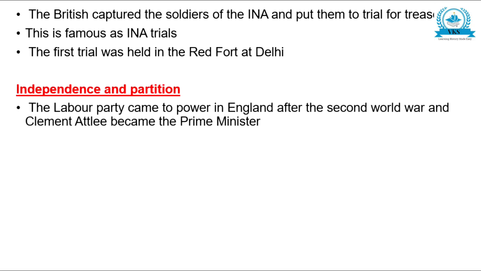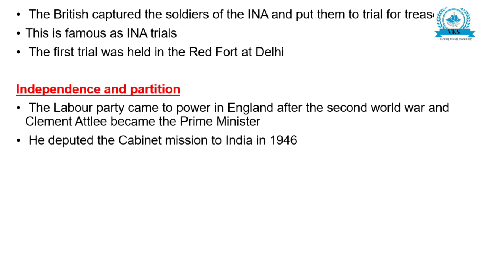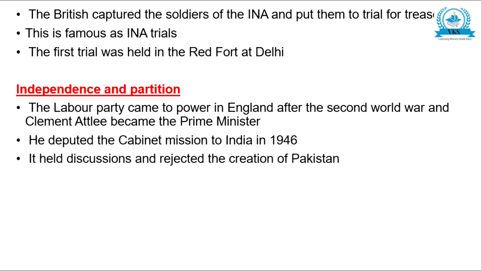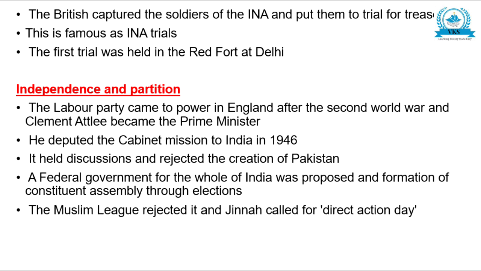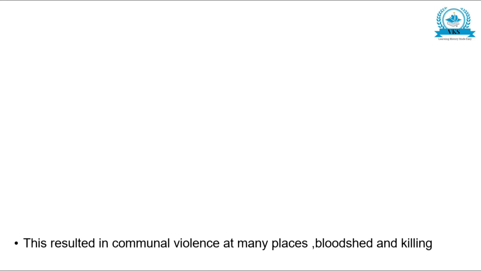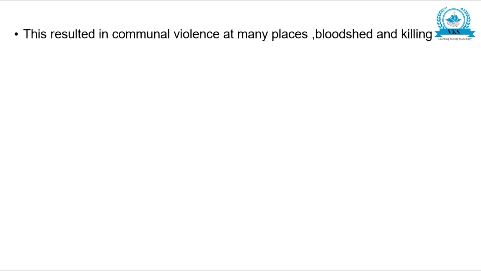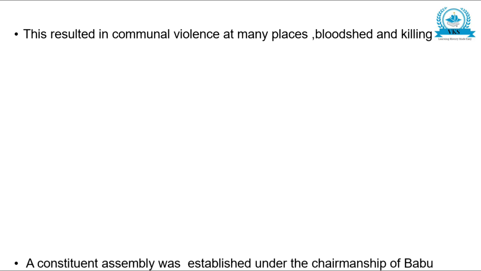Independence and partition. The Labour Party came to power in England after the Second World War, and Clement Attlee became the Prime Minister. He sent the Cabinet Mission to India in 1946. It held discussions and rejected the creation of Pakistan. A federal government for the whole of India was proposed, and formation of a constituent assembly through elections. The Muslim League rejected it and Jinnah called for Direct Action Day. This resulted in communal violence at many places, bloodshed and killing.